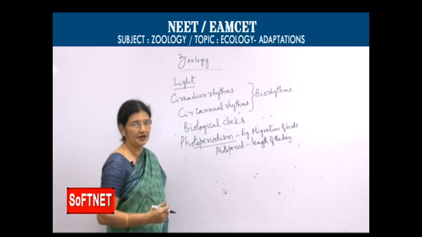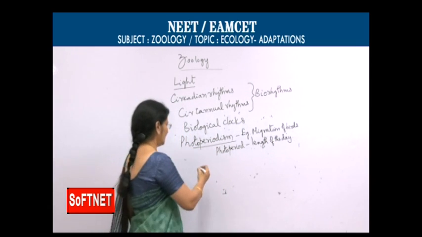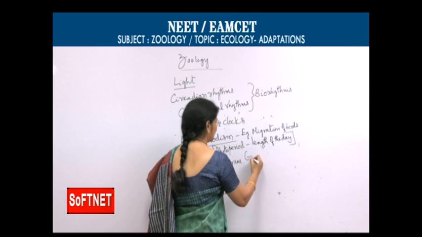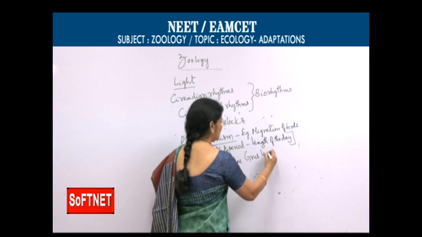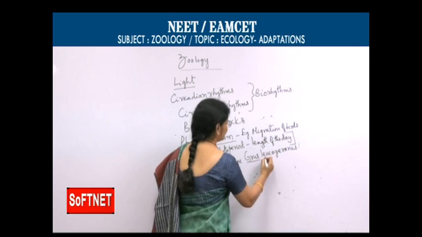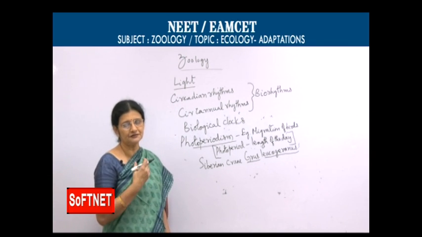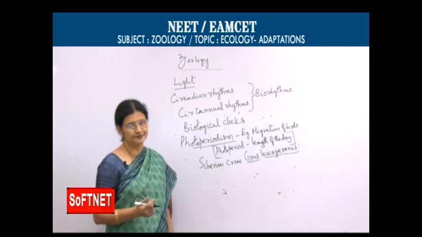In case of Siberian crane, technical name Grus leucogeranus, during winter, when this photoperiod, that is length of the day, becomes very short.